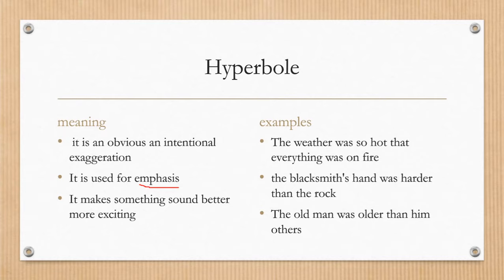So let us see some examples. The weather was so hot that everything was on fire. Rather than saying that the weather was very hot, ये कहकर कि मौसम बहुत गर्म है, उसके अलावा क्या कहा गया है कि इतना ज़्यादा गर्म है कि जैसे फायर या अग्नि गर्म होती है. The blacksmith's hand was harder than a rock. तो यहाँ पे उसके हैंड को किससे कंपेयर कर दिया गया है कि वो इतना ज़्यादा हार्ड है उसका हैंड जैसे कि रॉक होता है. The old man was older than 100 years, you can say.